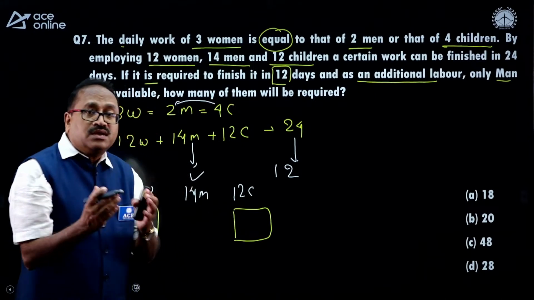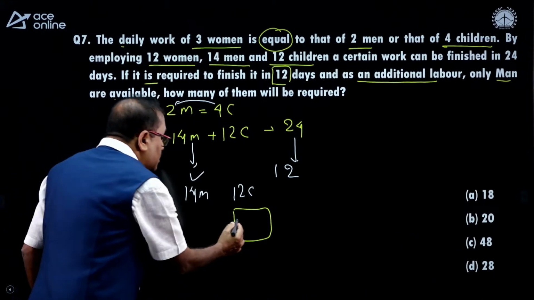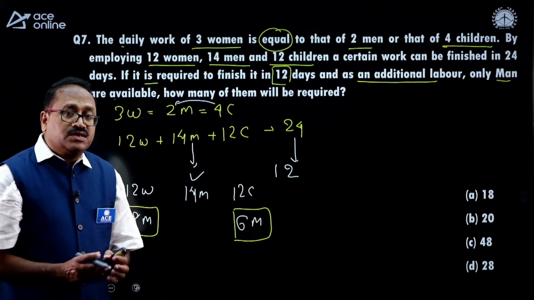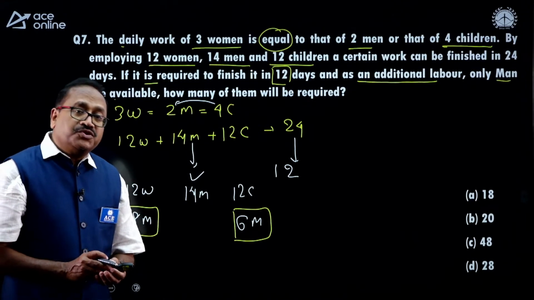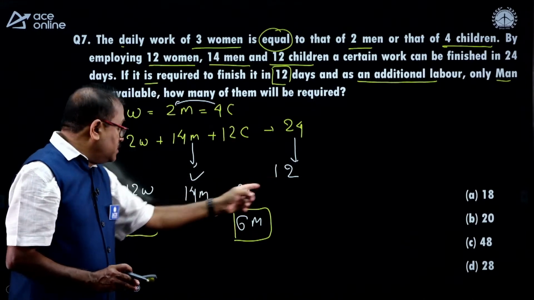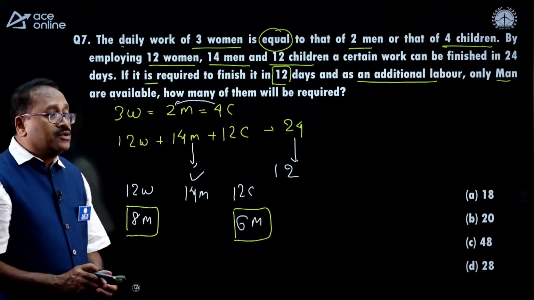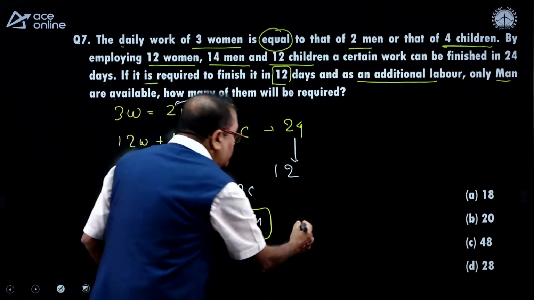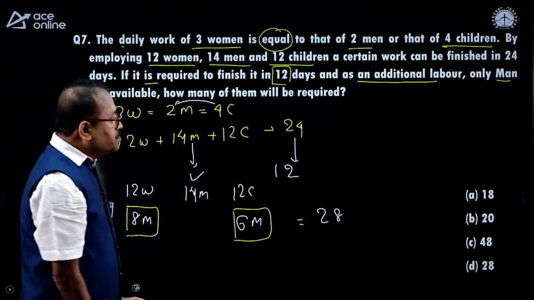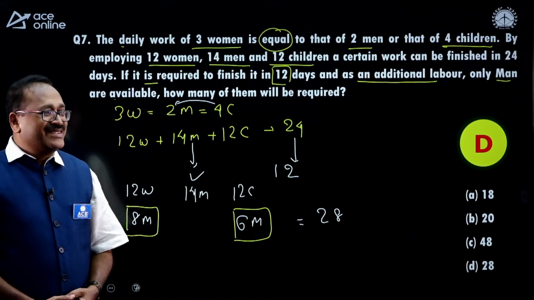Then 12 children is equal to half of 12 men. That is, I need 6 men here to compensate 12 children. So the total number of men required in order to complete the work in 12 days is 8 plus 20, 28. And Pawan has rightly said the number of men required is 28, and your option choice is D.